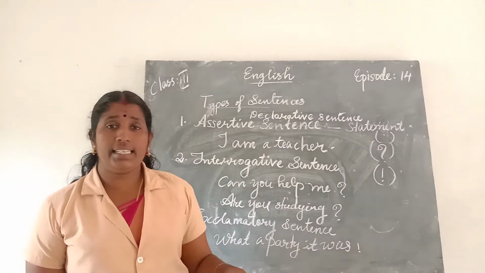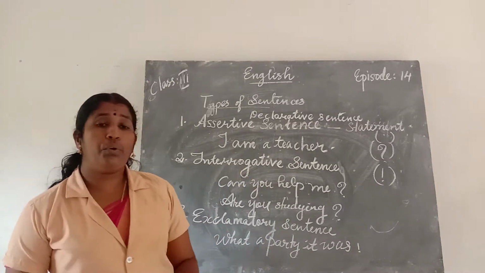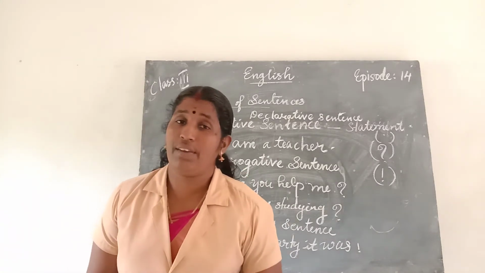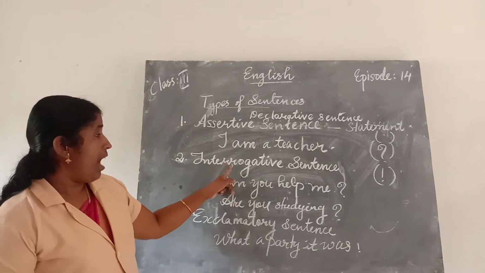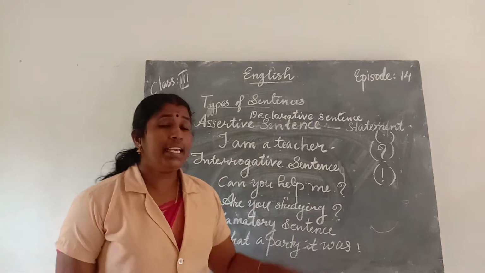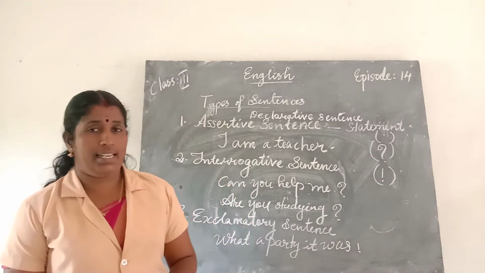Then the second type is interrogative sentence. I-N-T-E-R-R-O-G-A-T-I-V-E, interrogative sentence.